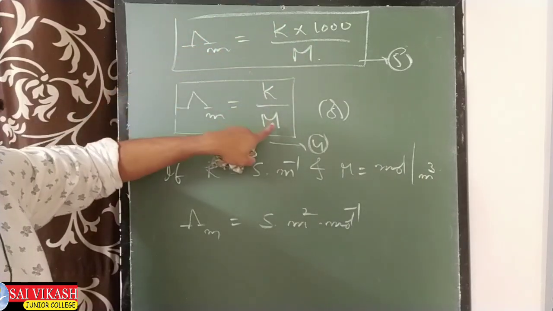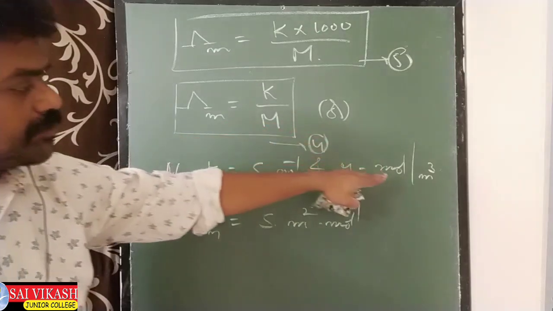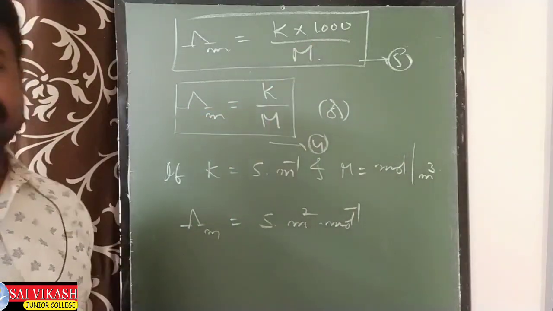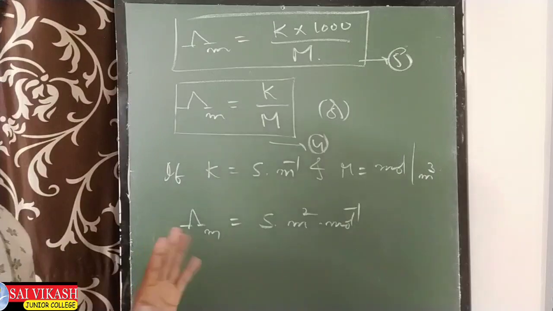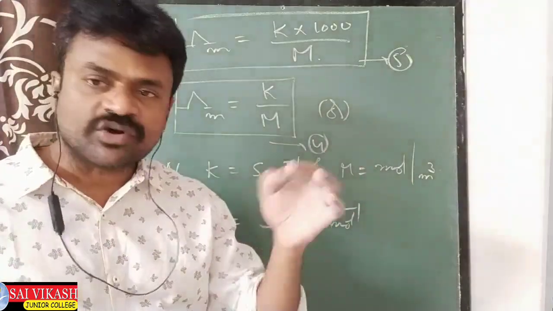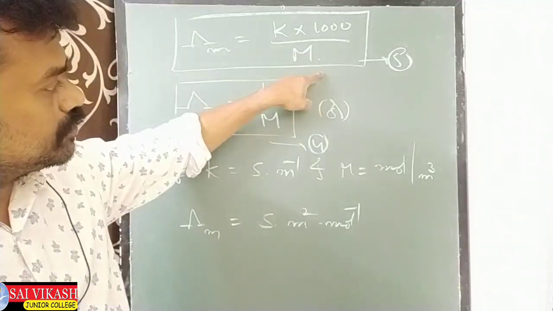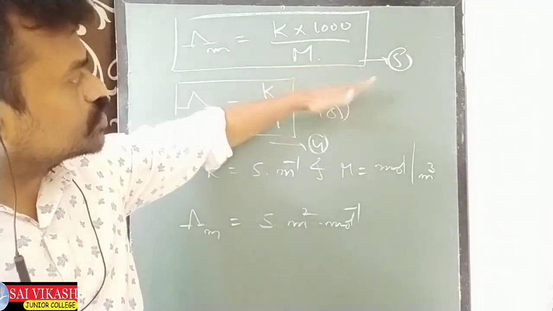How? I am converting mole per meter cube into mole per liter. See, mole per meter cube, but 1 meter cube means 1000 liters. So this 1000 goes up.